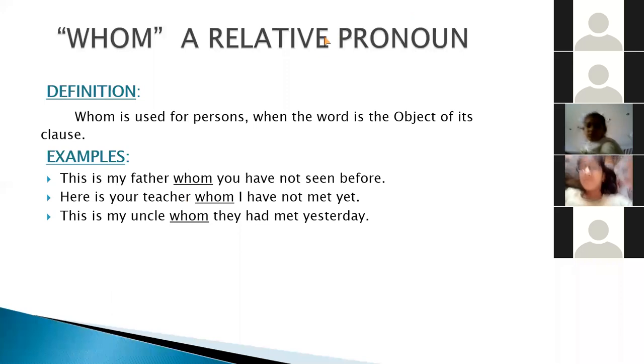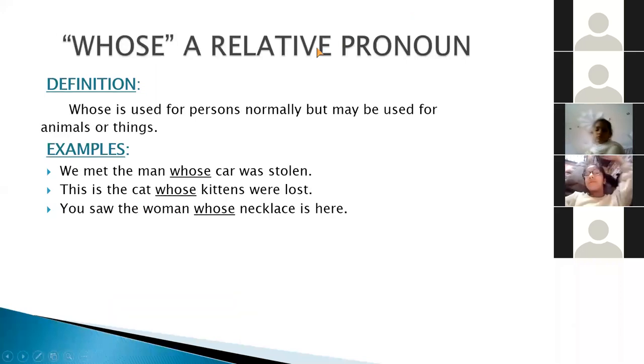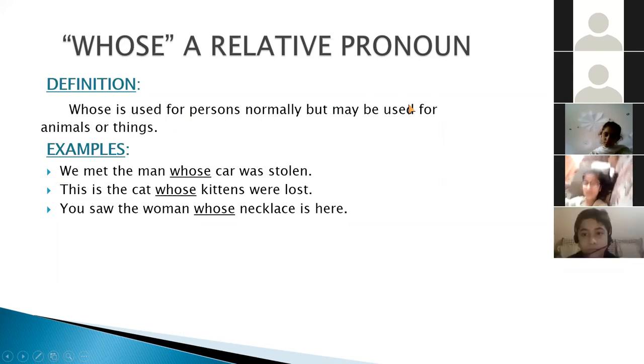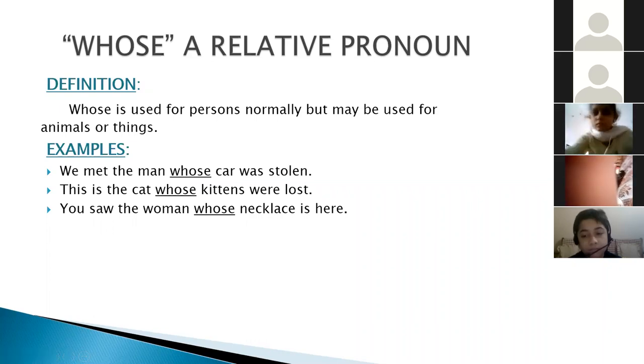Now we come to our next relative pronoun, whose. Whose is used for persons normally, but may be used for animals or things. Okay, this is a repetition of all these pronouns so that you will understand, or if you have missed anything, you will get my point again. Now I'm explaining it again so that if there is any problem, it will be solved. Whose is used for persons, but sometimes may be used for animals or things.